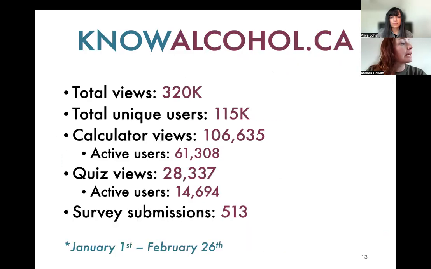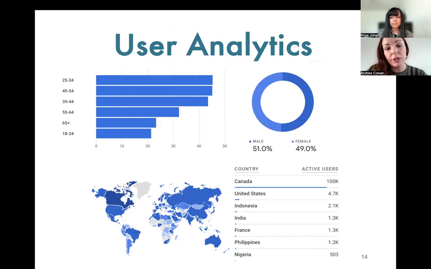And lastly, our web analytics. So being able to see that we have about 320,000 total page views with about 115,000 unique users. Most of those users, as you can see, are also viewing the calculator, which is the feature of the site. And the site also has a little feedback form that scrolls around the bottom, and we've had about 513 survey submissions, which has been really useful feedback for us as well. And then just in terms of user analytics, we were really happy to see it's a pretty even spread between males and females visiting the site, as well as a fairly even age spread in terms of demographics.